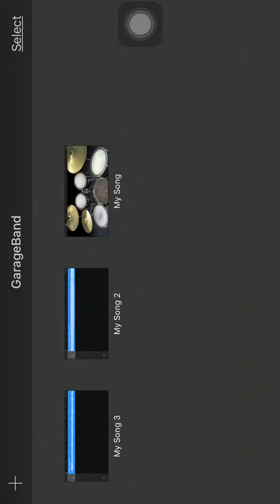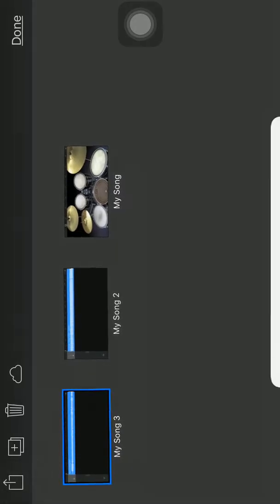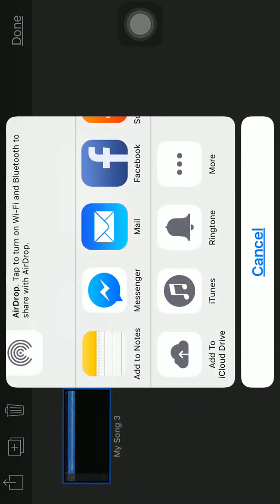Here is your song. So how do you import it as a ringtone in settings? You click on select and then tap on your song right here, tap on here, and you can see ringtone. Click on it.